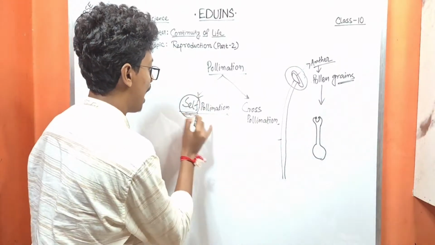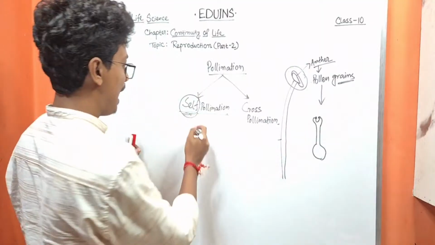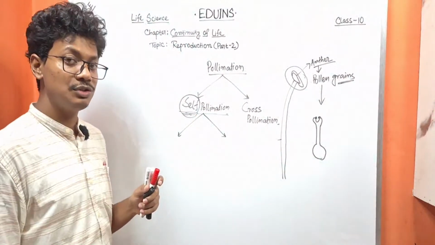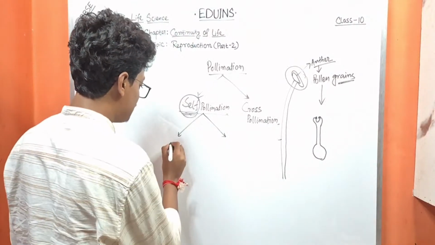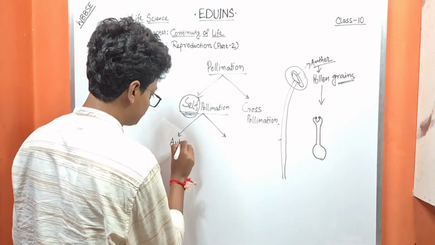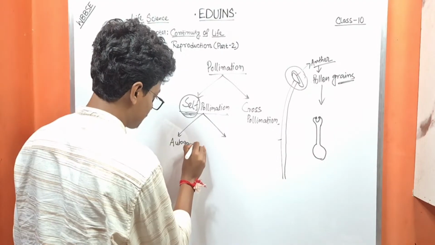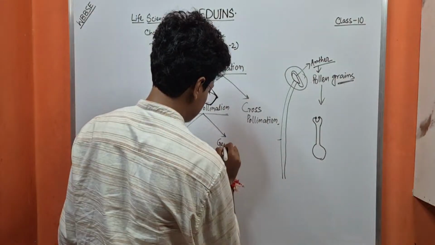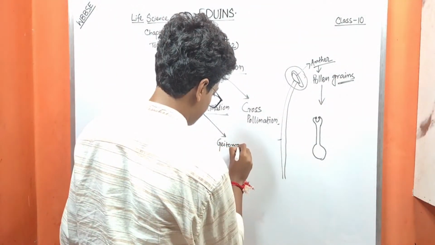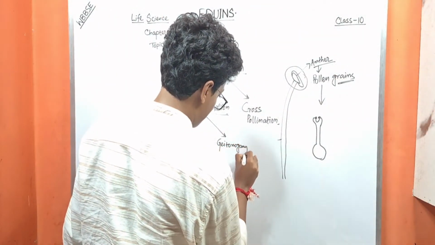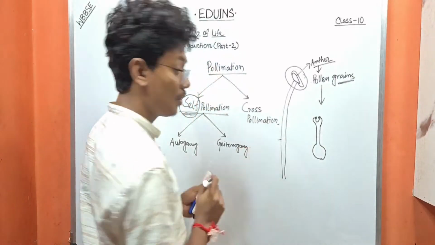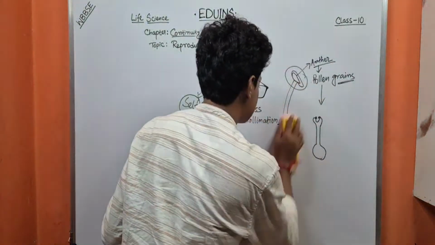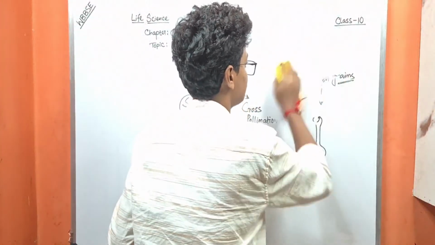It happens by itself, and self-pollination is also divided into two categories: one is autogamy and another is geitonogamy. What is autogamy and what is geitonogamy? Let's understand this concept.